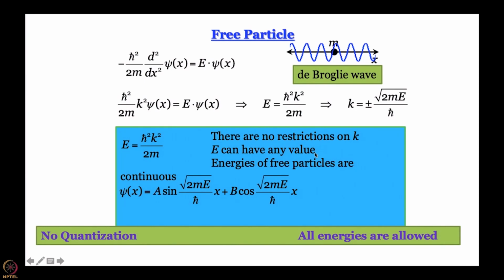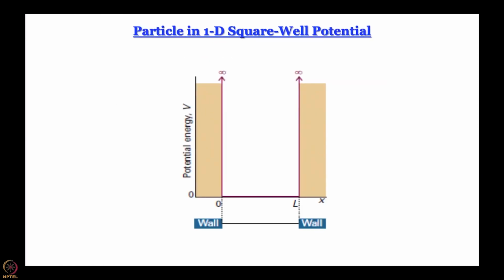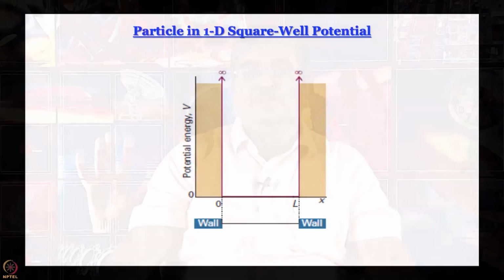Do we have quantization? Actually we do not. We do not have quantization here because there is no restriction on the value of k. K can be anything, therefore, E can be anything, no quantization. So, we will see that quantization will arise when we restrict this same free particle within some boundary, when we put it in what is called particle in a 1D square well potential. And before we do that, we will also have something more to say about whether this wave function that we got for a free particle is really all that great or not. That is what we are going to take up in the next module.